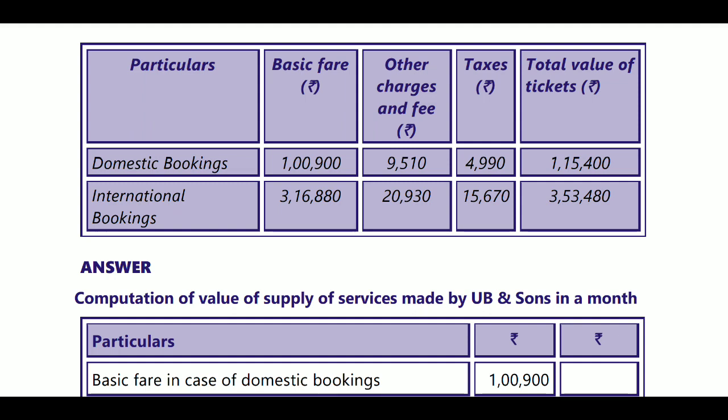Okay. International booking 3,16,880, 20,930 will be other expenses, and taxes will be 15,670, and total value will be 3,53,480. So for the purpose of Rule 32, the sub rule will be 2, I think. Rule 32(3), Rule 32(3). For the purpose of Rule 32(3), we will consider basic fare. On basic fare, if it is a domestic, then it will be treated into 5%.